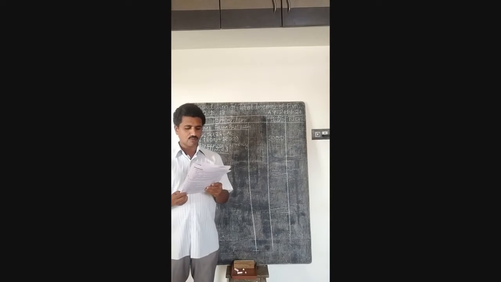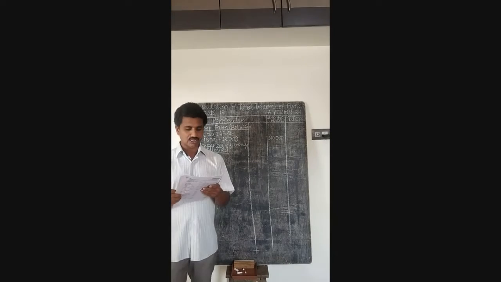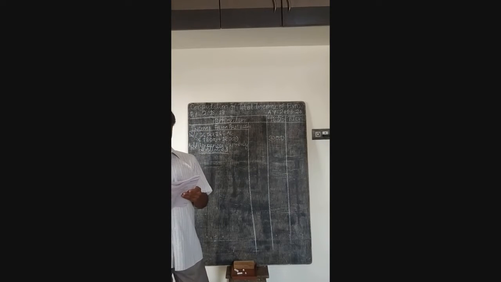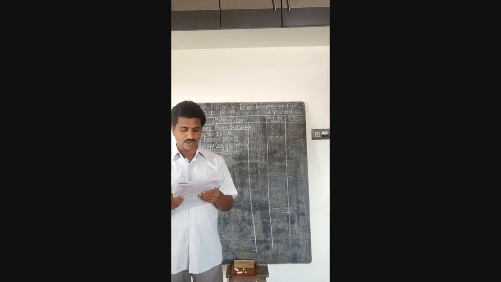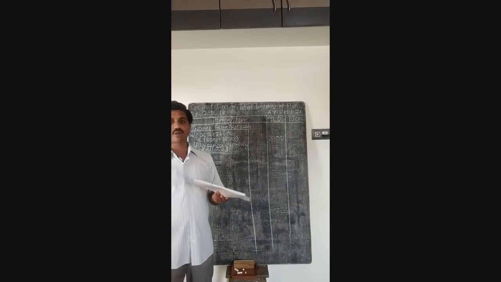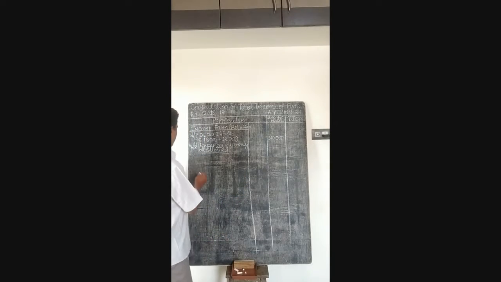Then rent paid to partner Kavya is given as 28,000, whereas in the additional information we have given in the problem that the fair rental value of the building let out by Kavya to the firm is rupees 28,000. It means that the excess rent is paid by the firm to the partner here. So the excess rent should be disallowed here.